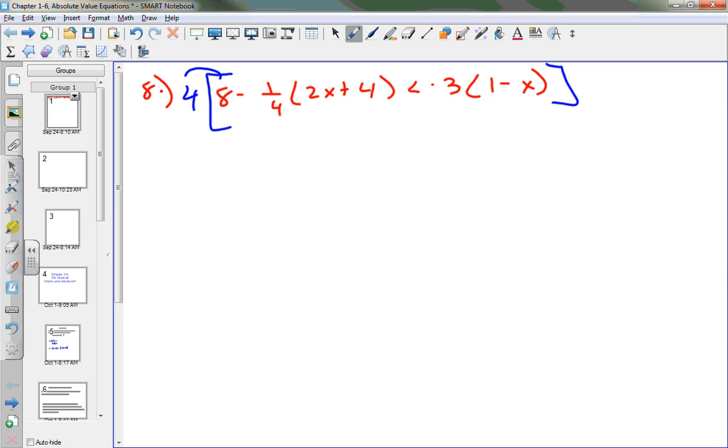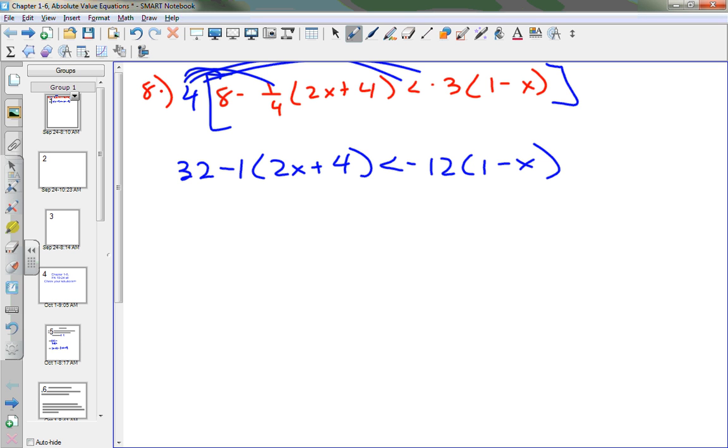So what is the LCD in this case? It is 4. So do I multiply or divide? Multiply 4 times 8 because it's not a fraction. Do I multiply or divide the fraction? I divide because it's a fraction. So 4 divided by 4 is 1. I bring down the parentheses. Do I flip my sign? No, because I didn't multiply or divide by a negative number, so it stays less than. And what is 4 times -3? That's -12 times 1 minus x. Now, what do you do? Distribute. So this is going to be 32 minus 2x minus 4 is less than -12 plus 12x. Now what do I do?